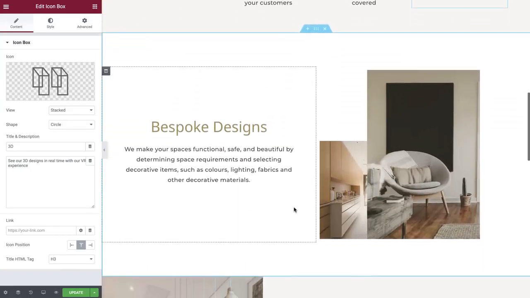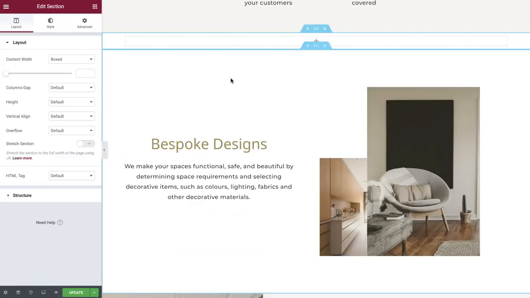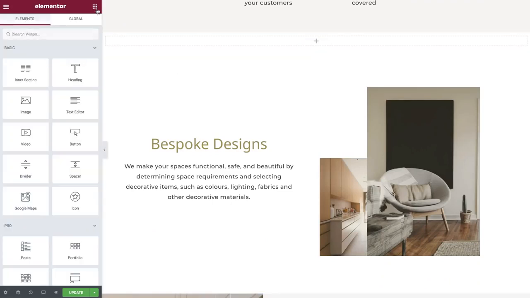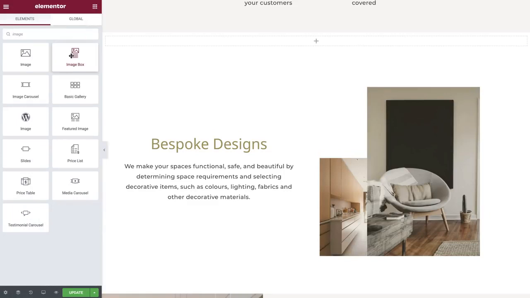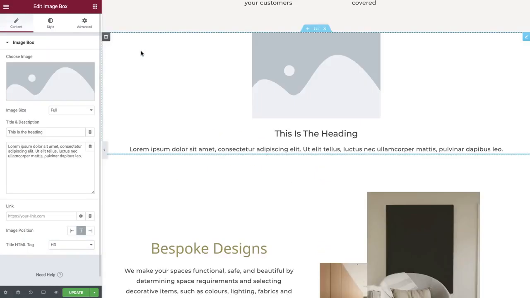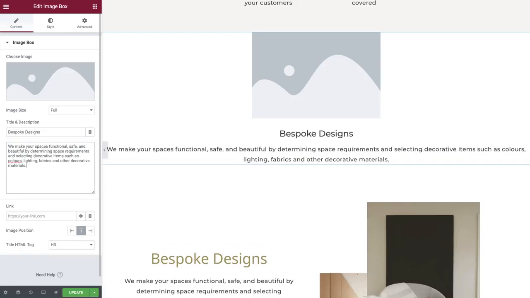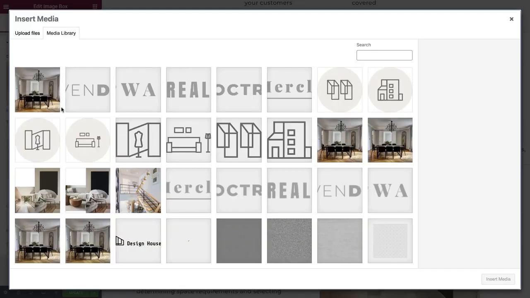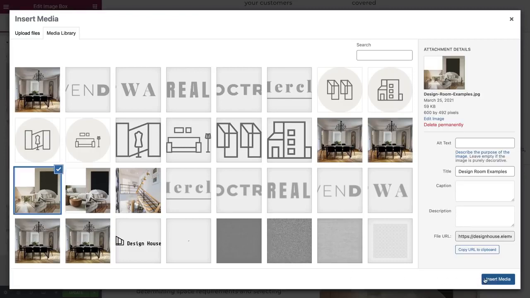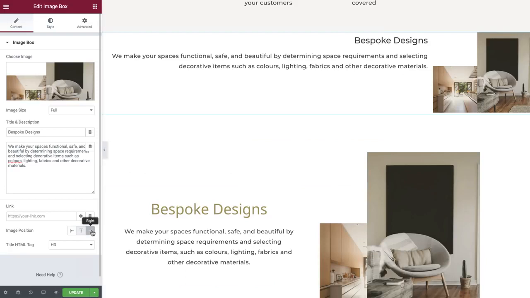Next we are going to rebuild this section. It's designed using a section with 2 columns, 2 images, a heading, and the text editor widget. Let's create a new section with 1 column and set the content width to take up the full width of our section. In the Widgets panel, find and drag the image box widget into our column. This widget includes all of the assets that we need to achieve exactly the same results. Type your heading and description. And for our image, we'll combine the 2 images into one since this gives us the same effect. Set the image position to right.